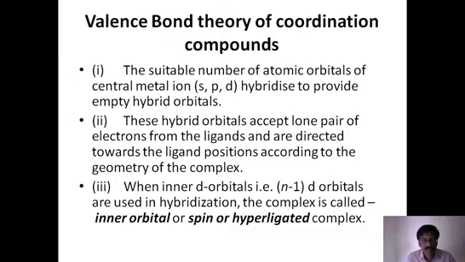So hybridization gives a specific shape to the molecule because the hybrid orbitals have specific shape. Hybrid orbitals also are equal in energy, therefore bond formation is the same, and they are directed in the specific direction according to their geometry.